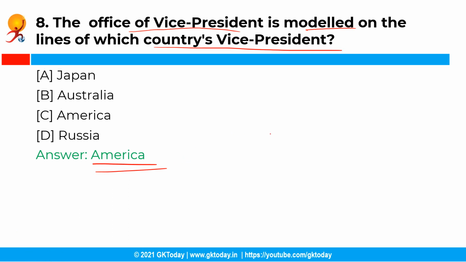So the Vice President, who occupies the second highest office in the country and is ranked next to the president in the official warrant of precedence, has an office modeled on the lines of the American vice president.